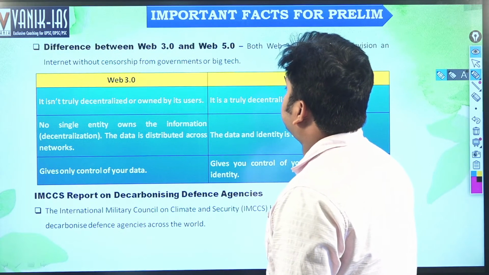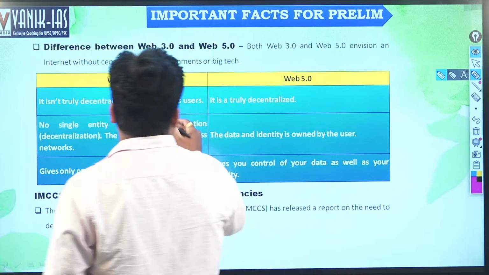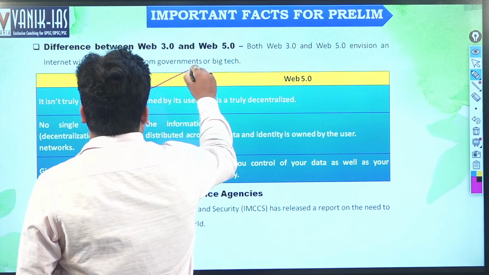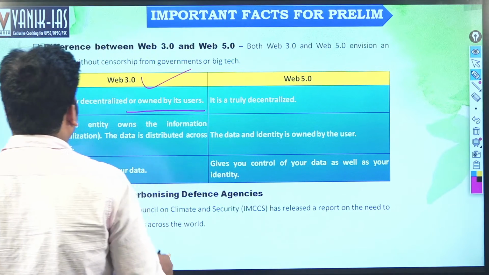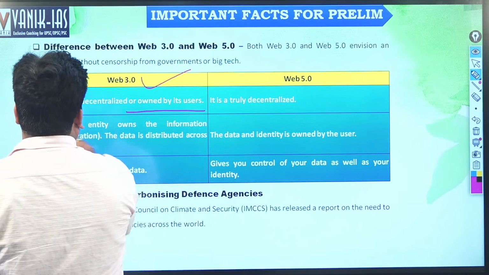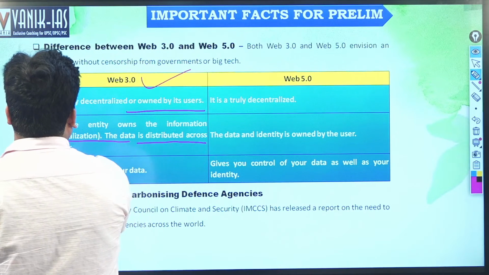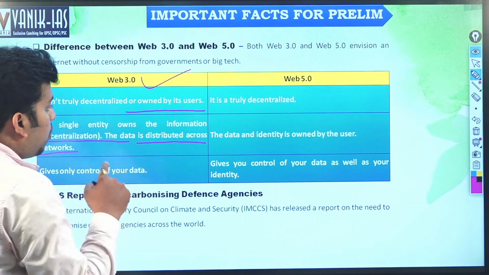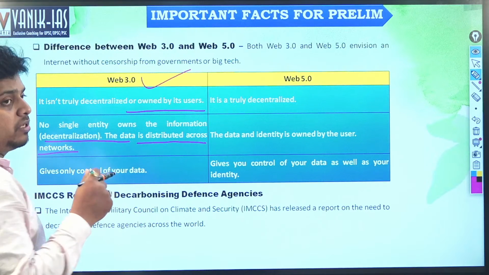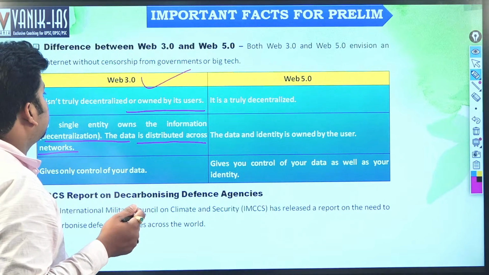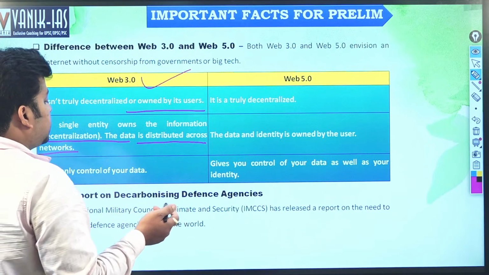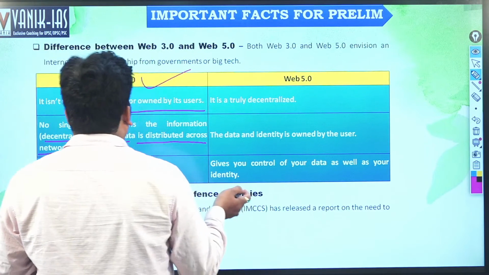Web 3.0 is not truly decentralized or owned by users, although it is based on blockchain technology. No single entity owns the information. In decentralization, the data is distributed across the networks. It is distributed, but it is not owned by the user, right? Web 3.0 is based on blockchain technology and artificial intelligence, that is decentralized, but the users do not have the power.